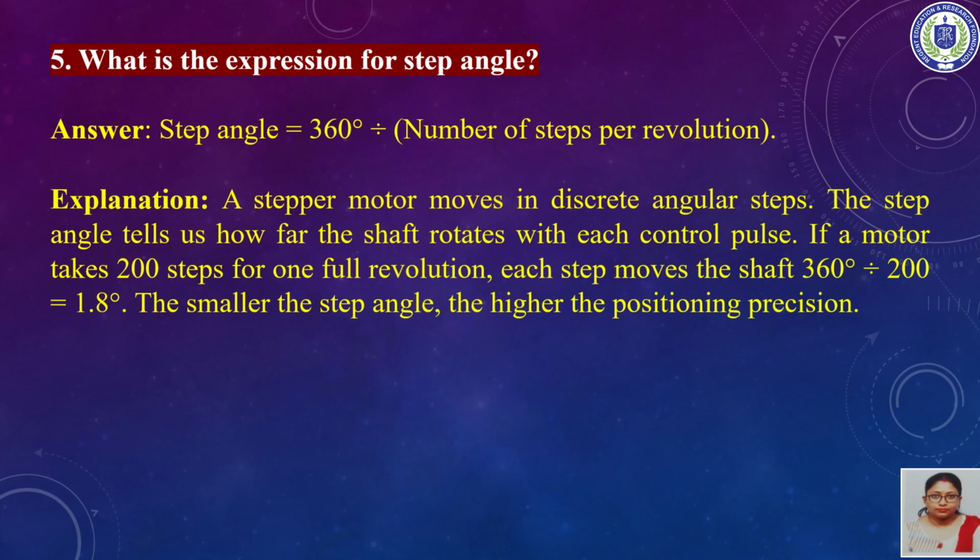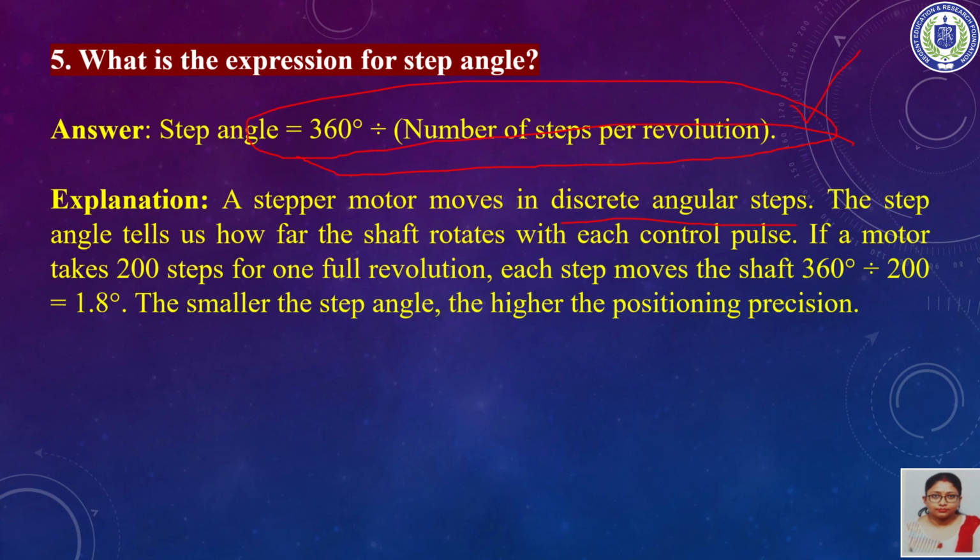The fifth question is, what is the expression for step angle? The step angle is equal to 360 degrees divided by the number of steps per revolution. In case of a stepper motor, it moves in discrete angular steps. Now this step angle, what does it indicate? It tells us how the shaft rotates with each control pulse.